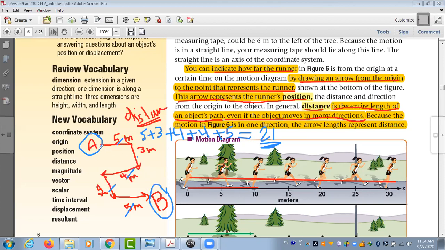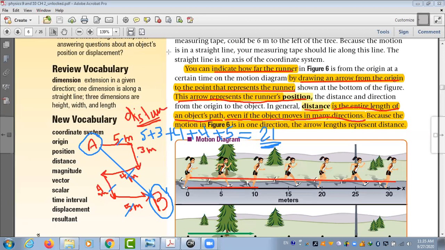Here the initial position or the starting point is A, the final position or the end point is B, and we have to measure this one. So now we know the direction, and it must be measured in a straight line. So we measure directly from A to B. This is the displacement, because we have an initial position and a final position.